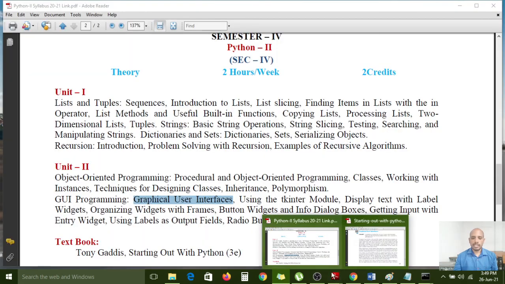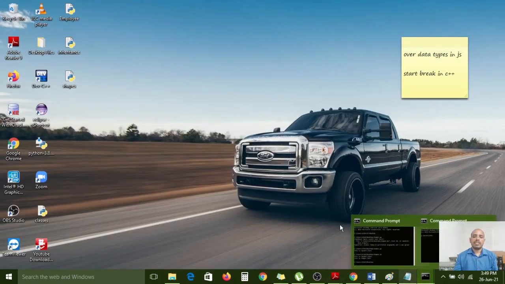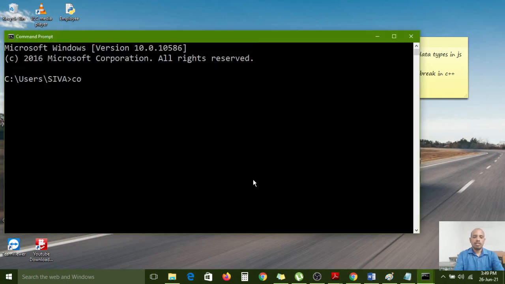But in the olden days, if you wanted to create a file, we could create the file like this: copy con file name. Sorry, cd is not required. Cd desktop, then copy con file name, the file name is Siva. Now I have opened one file named Siva.